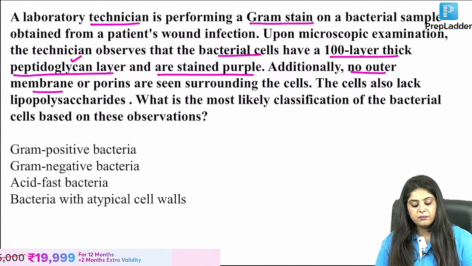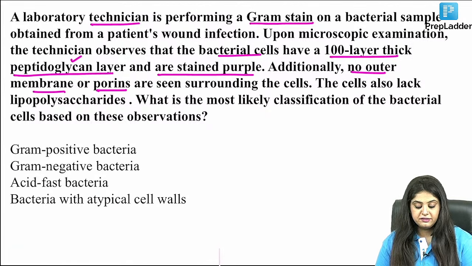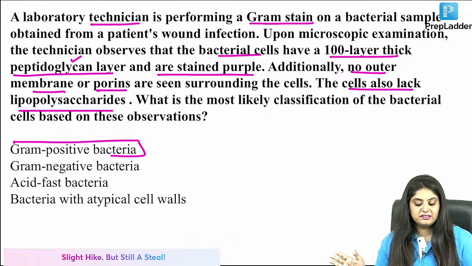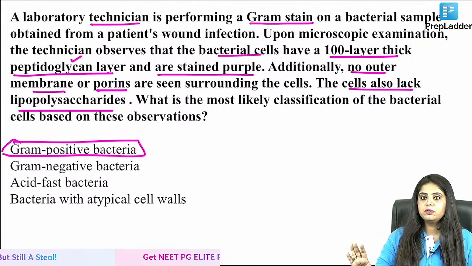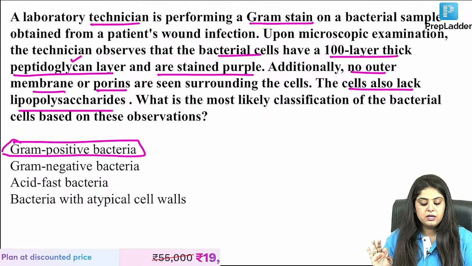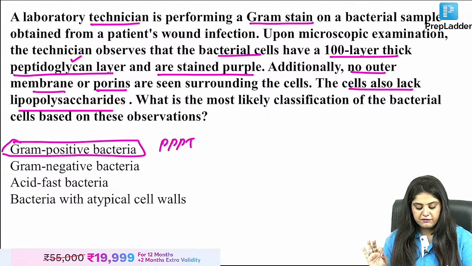Additionally, no outer membrane or porins are seen surrounding the cells. Cells also lack lipopolysaccharide. Gram negative ruled out. This is classical. So see, ya toh photo aayega ya phir uska ek description aayega. Either way, I think PPPT, if you remember, you can easily solve gram positive. We have given it enough time.